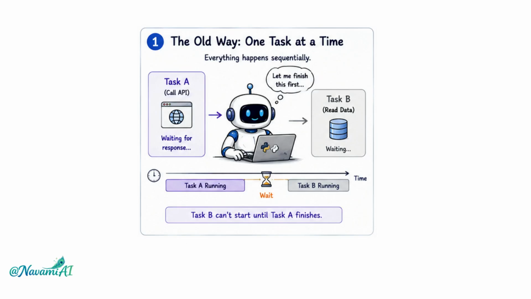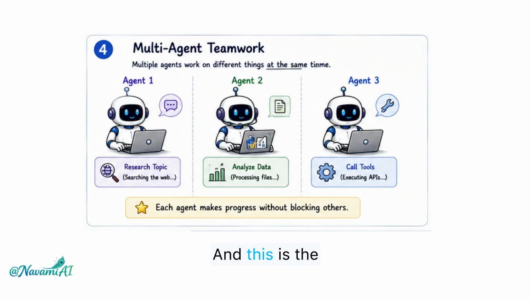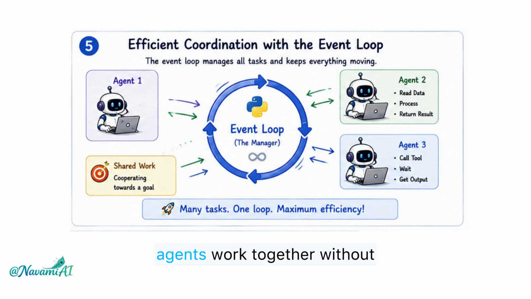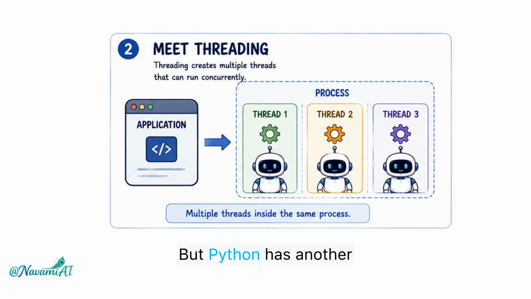This is where async programming starts to feel magical. Instead of waiting for one task to finish before starting another, Python can schedule multiple tasks and let them run during each other's waiting time. That's exactly what the asyncio.create_task function does. And this is the same idea behind modern multi-agent systems, where several agents work together without getting in each other's way.